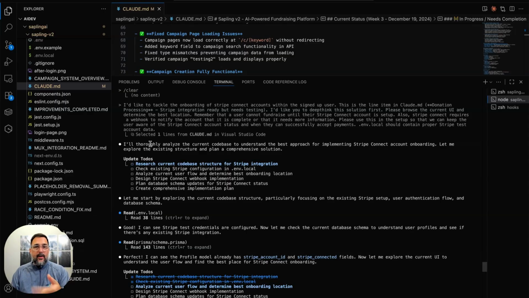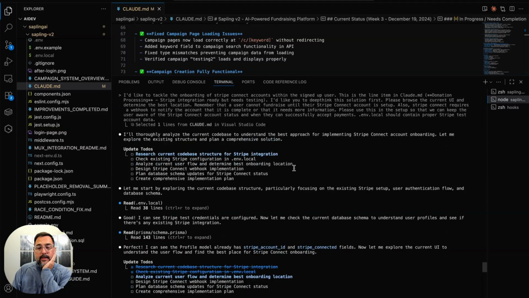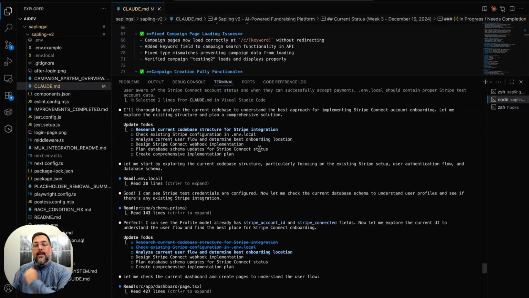Oh, I was in planning mode. I don't want it to build anything until it's done its research. So then it says, I'll thoroughly analyze the current code base and understand blah, blah. Yeah, I'm sure you will. It always says it that way, like it's going to be super exciting, like it's going to be perfect. And we've learned it is not. So let me start by exploring current code base structure.